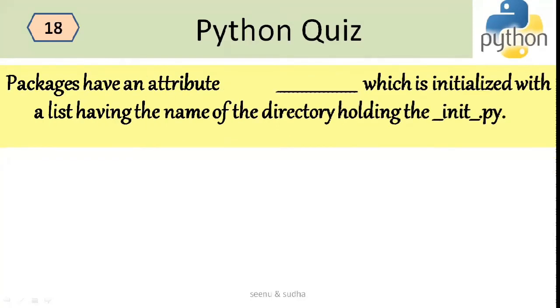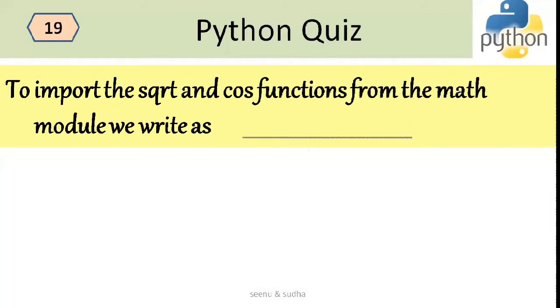So packages have an attribute, dash, which is initialized with the list having the name of the directory holding the __init__.py. So it is a path variable. Python import works by searching the directories listed in the sys.path. So the path variable will be holding the path of all the directories.